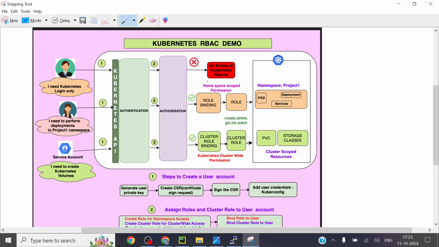And today we are going to learn about the Kubernetes RBAC. RBAC is role-based access control. And before we deep dive into role-based access control, I'm just going to explain about authentication and authorization. Okay, let me explain what is authentication and authorization.